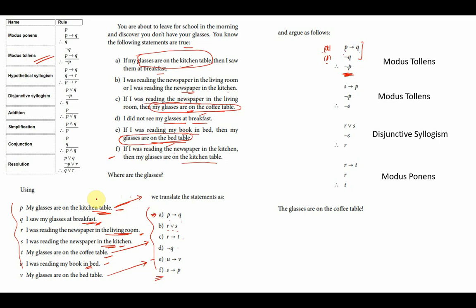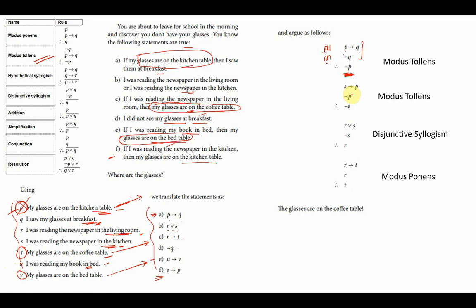See, the 3 possible conclusions can be: this is a possible conclusion, then my glasses are on the coffee table. Another possible conclusion, my glasses are on the bed table. The possible conclusions are P, T and V. These are the possible conclusions. So we apply modus tollens on these 2 to get negation of P. That tells me that my glasses are not on the kitchen table. So this conclusion is off the table.